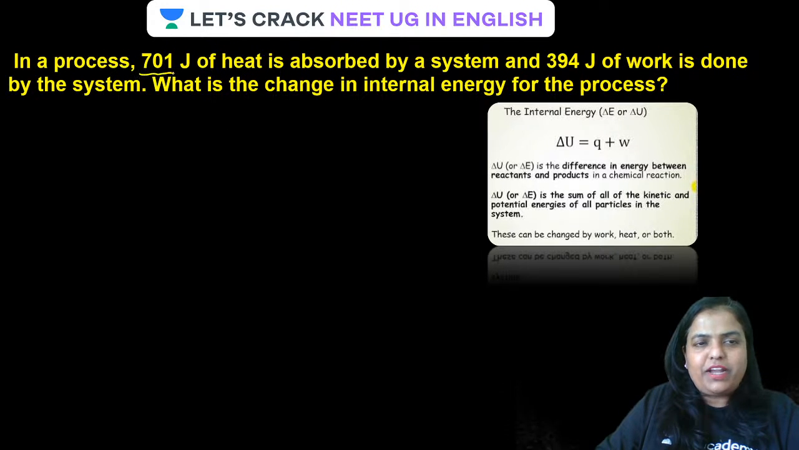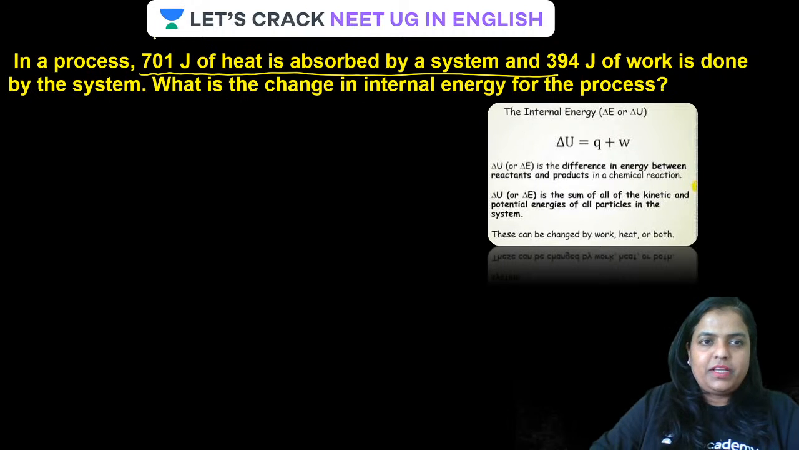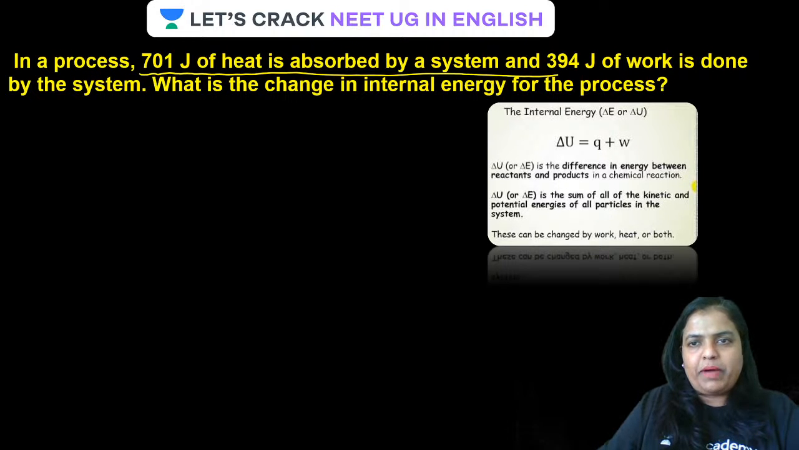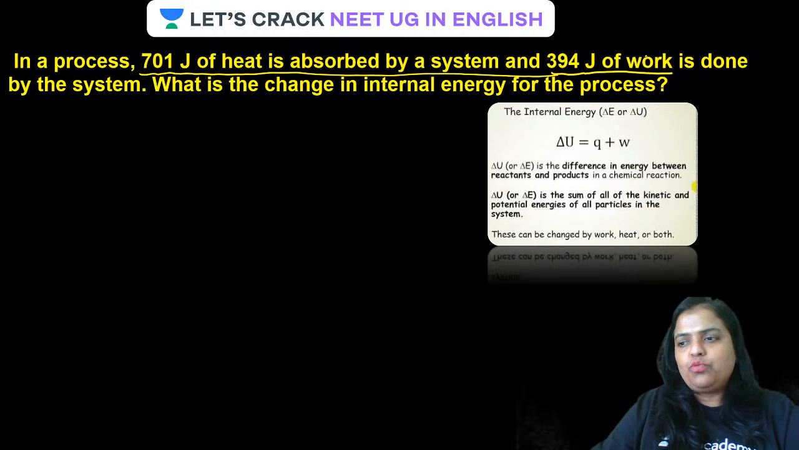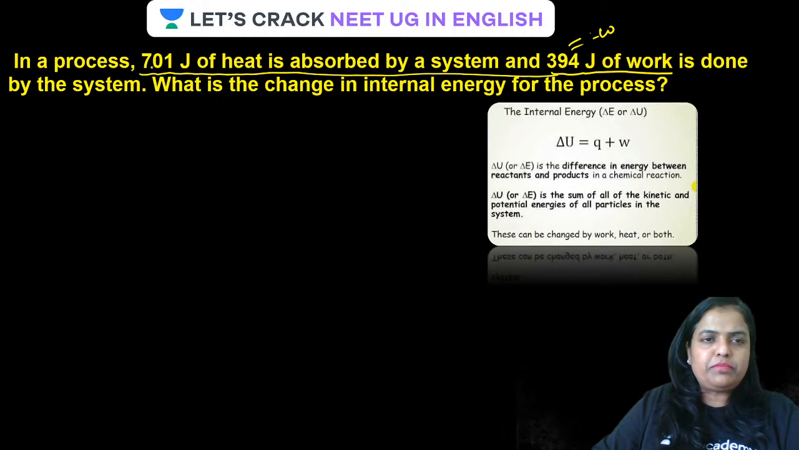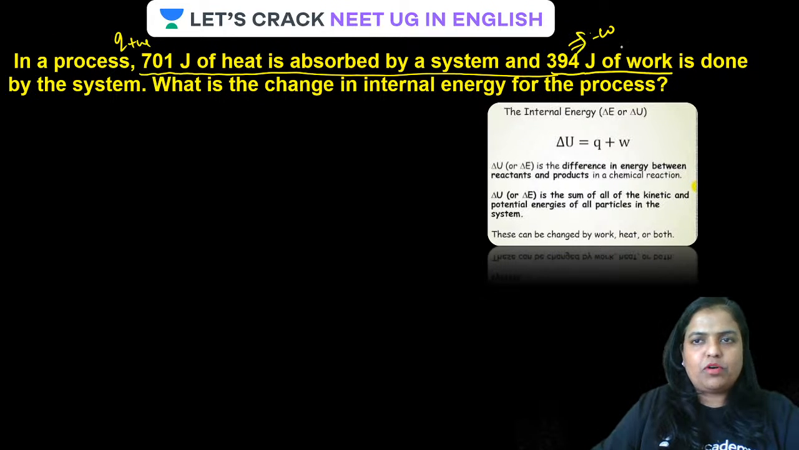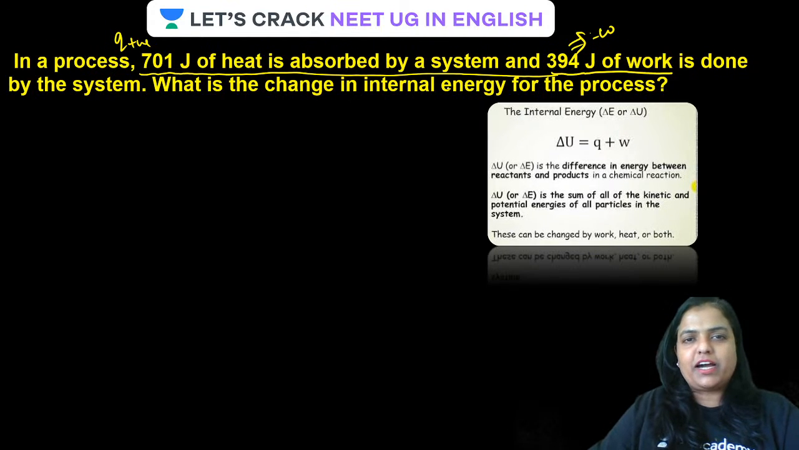In a process, 701 joule of heat is absorbed by a system, and 394 joule of work is done by the system. Here W is given as work done by the system, and Q is plus because heat is absorbed by the system. Okay, guys, all clear? From here, start using your brain.